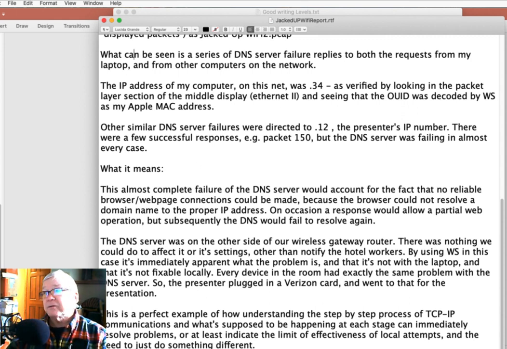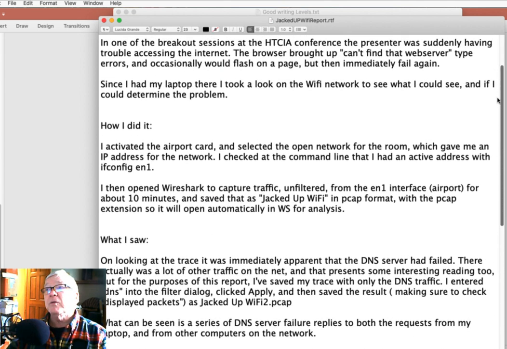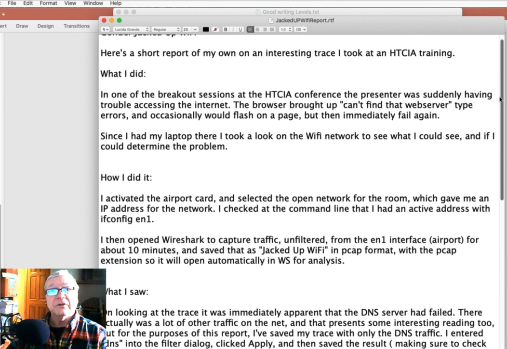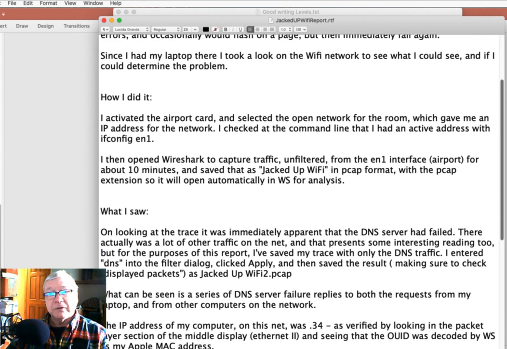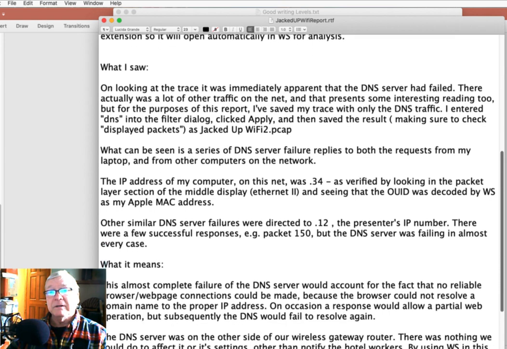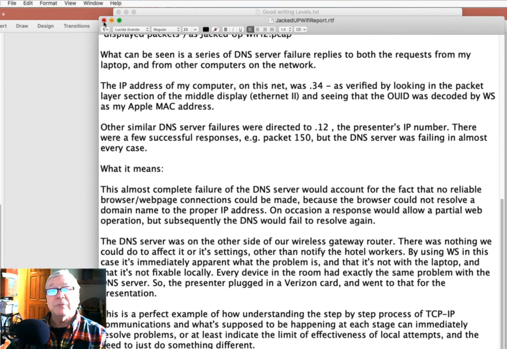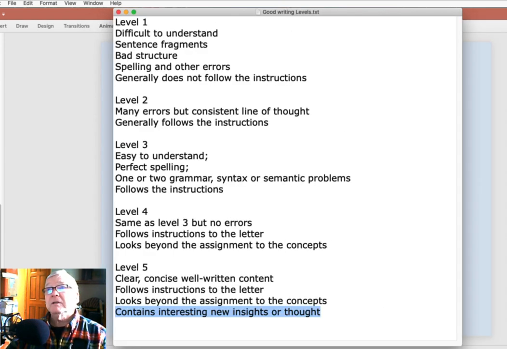Now I could write this up. This was done actually a few years ago before I had that formal set of headings to use. But the concept is, what am I doing? How did I do it? What did I see? What does it mean? So that was my initial rough draft.